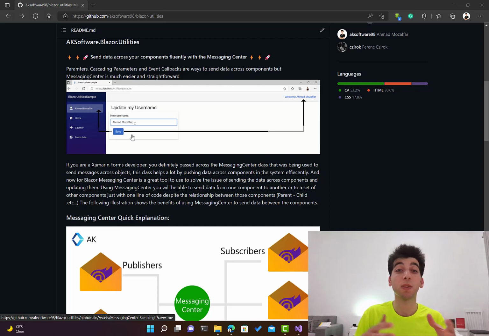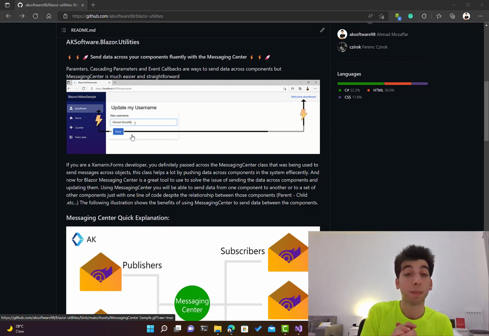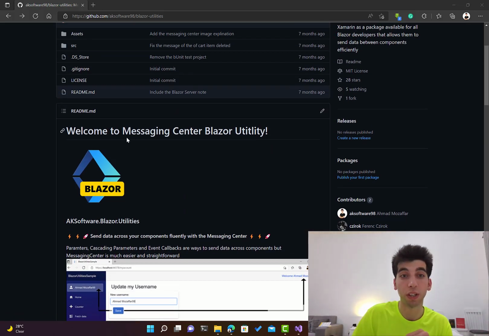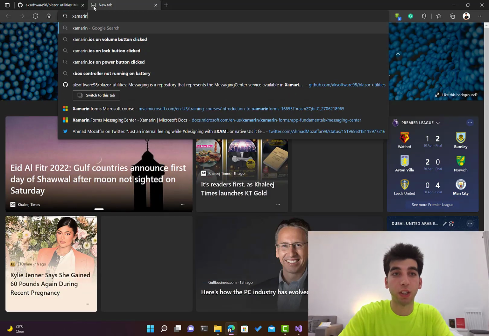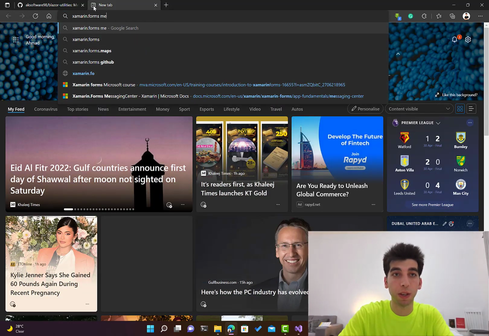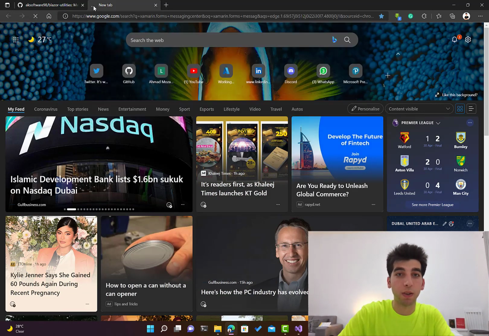You can use some set of classes, and maybe you read some blogs about that. But I remembered while facing this problem that Xamarin.Forms has something similar. It's called messaging center. I'm not sure if you have already played with that before, but if we Google that, we can search for Xamarin.Forms messaging center, and we can get this one.